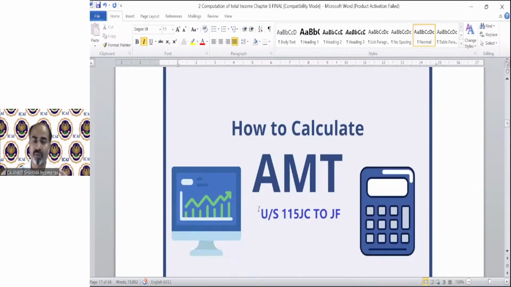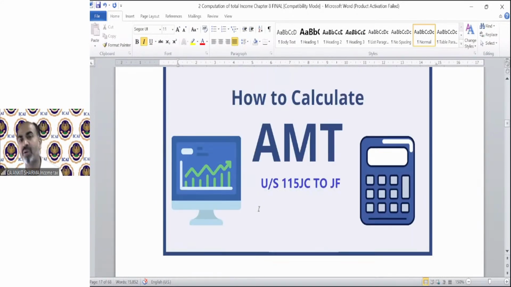So the new topic we are going to discuss today is how to calculate AMT. What is AMT? How to calculate AMT? This is section 115JC to JL. Before telling you the concept of AMT, to calculate the alternate minimum tax, we need to discuss why this AMT is here and what the need is to apply this concept. Then we will see how it is applicable, how to calculate it, etc. Before starting that, let me take the queries, then we will proceed to our AMT concept.